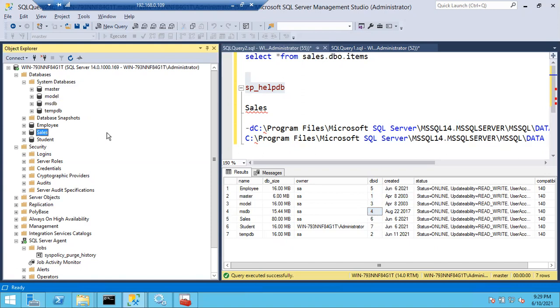We have two files, right? One is the MDF file, another one is the log file. The MDF file will store the data permanently. Once processing is done, the data will be stored in the MDF permanently. So in case you restart the SQL Server, the actual data won't be affected. Why? Because see here, in the sales database, last week we created the table. In the meanwhile, I have restarted this laptop multiple times. Why can I still see the records?